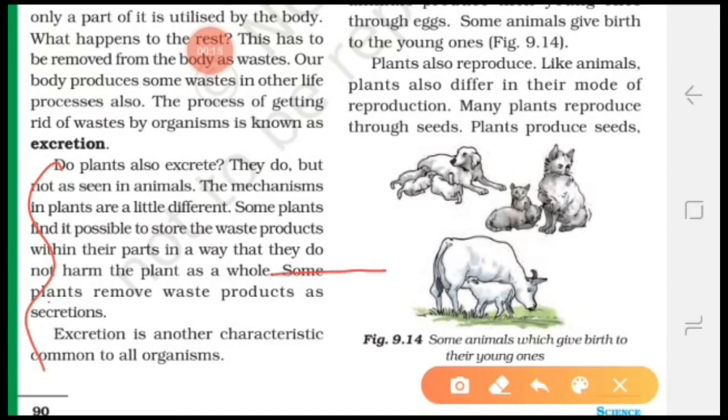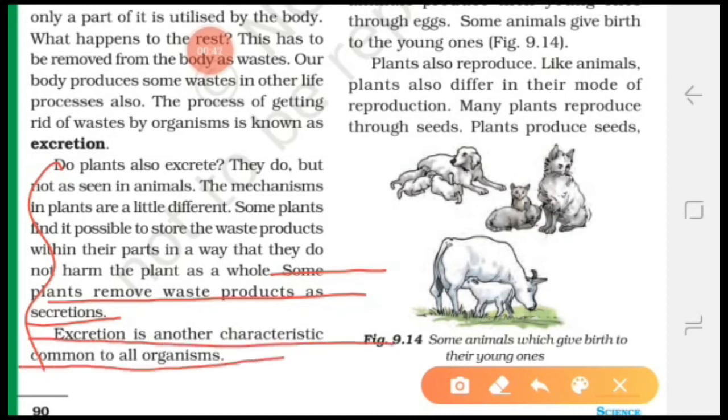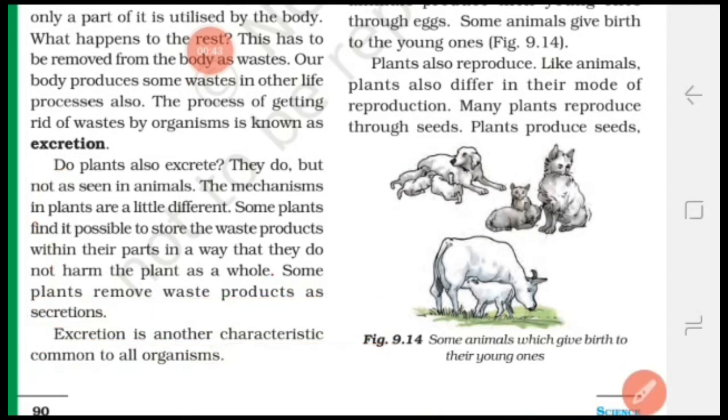Some plants remove waste products as secretion. Secretion may be in the form of a sticky substance called gum or a thick fluid called latex. When you break the twig of some plants, then a white liquid will come out. That is the waste product of the plant. Okay, students, so excretion is another characteristic common to all organisms.